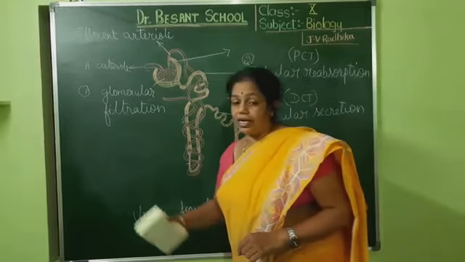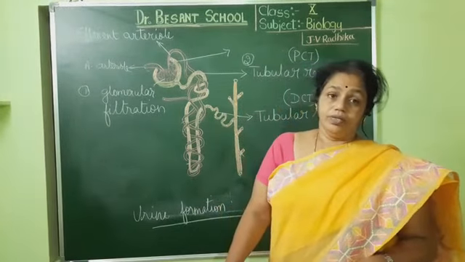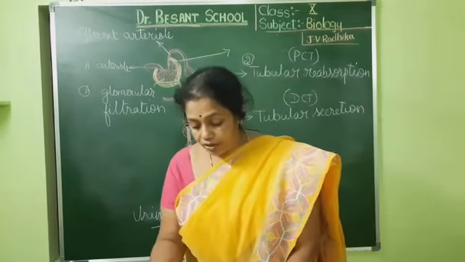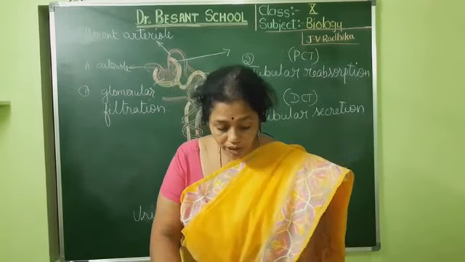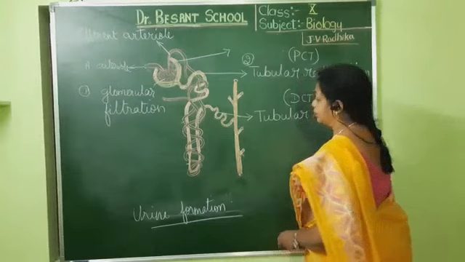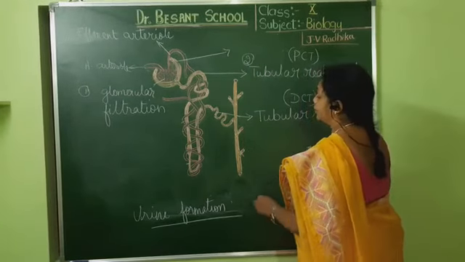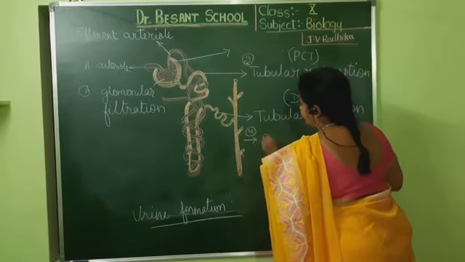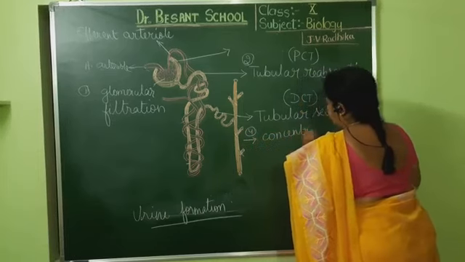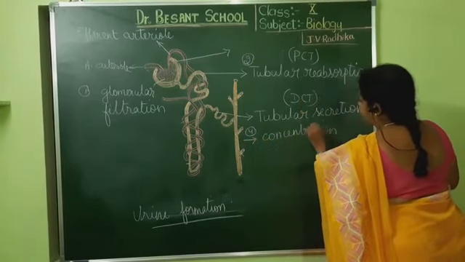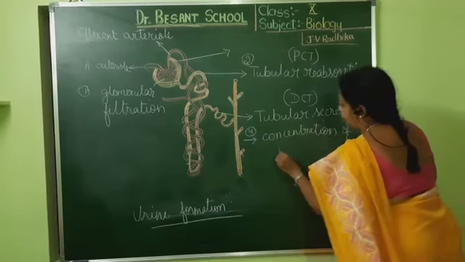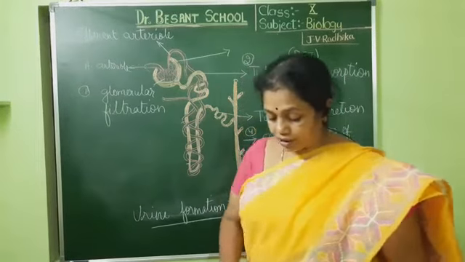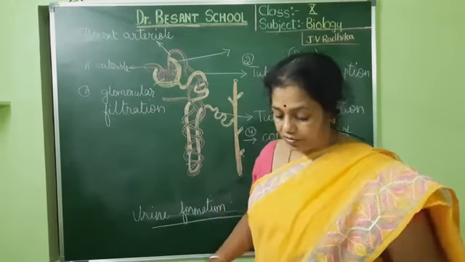The first step is called glomerular filtration. So what happens in glomerular filtration? One more, the last one, is concentration of urine, which I have not told yet. That one occurs in different places. The fourth step is concentration of urine. Altogether they help in the formation of urine. You can take out the textbook and underline all these boxes that are there. They are all very, very important. The first one is what?